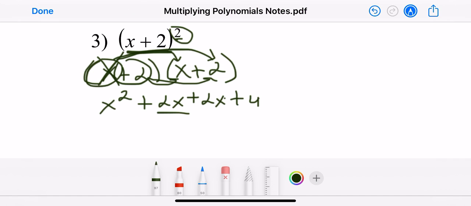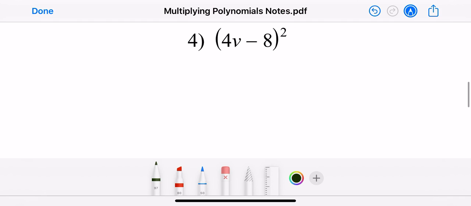All right. Like always, you're going to have your terms in the middle to combine together. So bring down your x squared. Positive 2x plus 2x gives x squared plus 4x from these two. And then bring down your 4 on that side as well. And that would be your final answer.